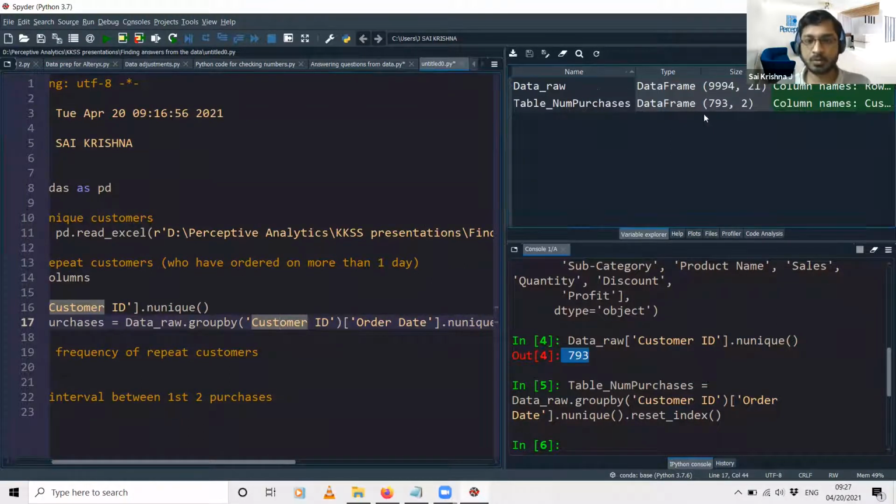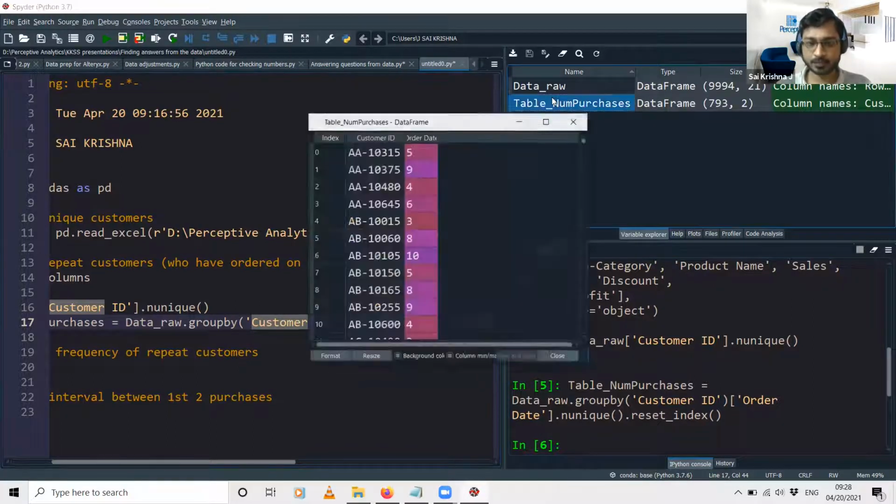So now if you see here, the table_number_of_purchases, this new data frame that we have created, has 793 rows where each row corresponds to one particular customer. So these are the total number of customers in the data. This is what it looks like. See, this customer ID AA10315 has purchased on 5 days, AA10375 has purchased on 9 days, and so on.